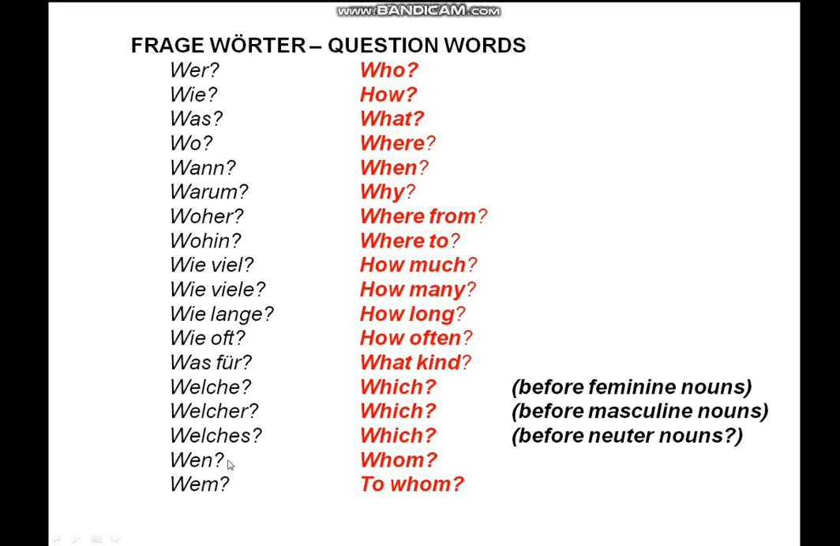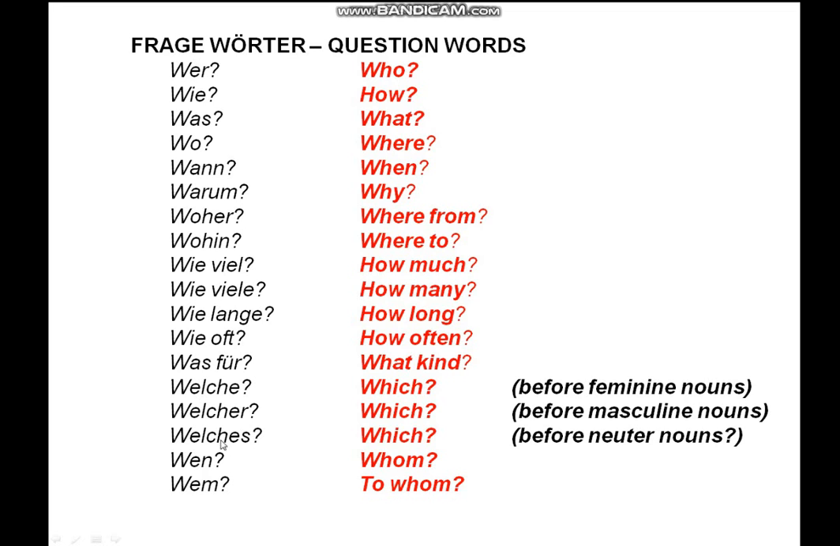And then the next question is wen. Wen in English means whom. And then the last one is wem. Wem. That means to whom. So those are the question words.